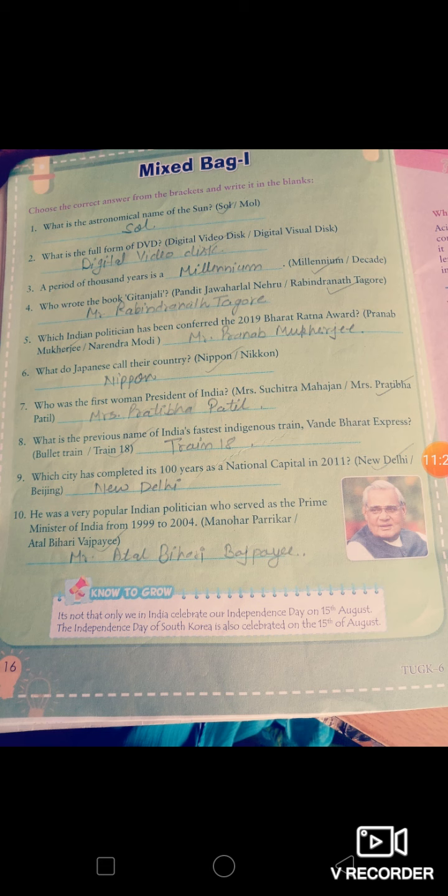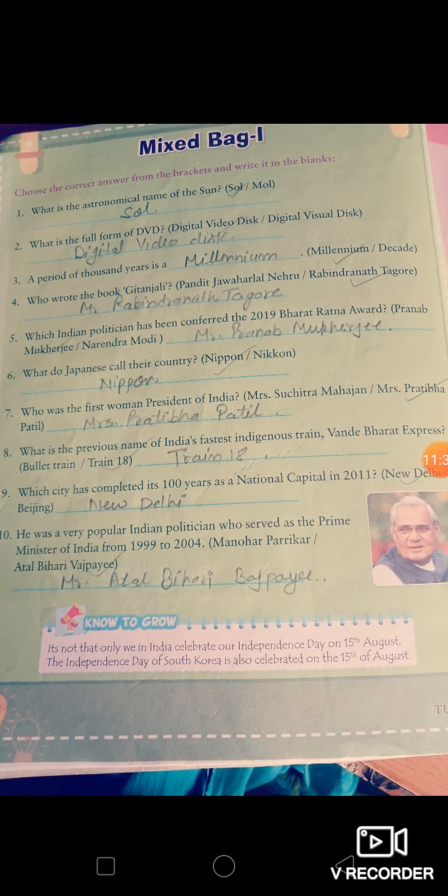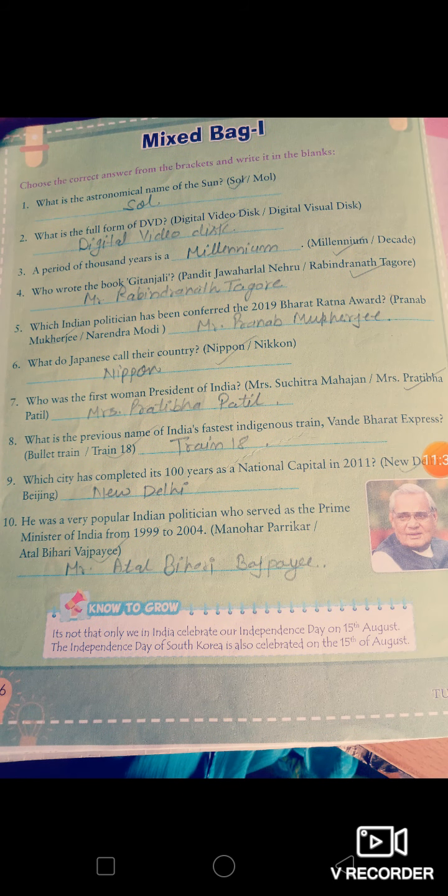Next, the mixed bag. Here we have multiple types of questions. I have the solution here. What is the astronomical name of the sun? It is Sol. What is the full form of DVD? Digital video disc. The period of 1000 years is called a millennium. And who wrote Gitanjali? Mr. Rabindranath Tagore has written this book. Which Indian politician was conferred the 2019 Bharat Ratna Award? It's Mr. Pranab Mukherjee.